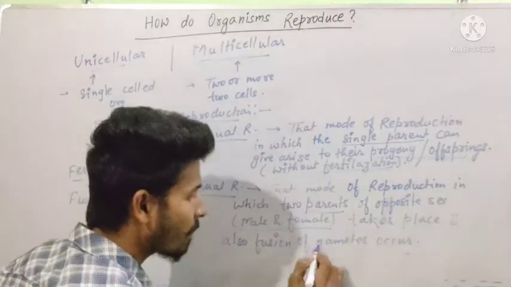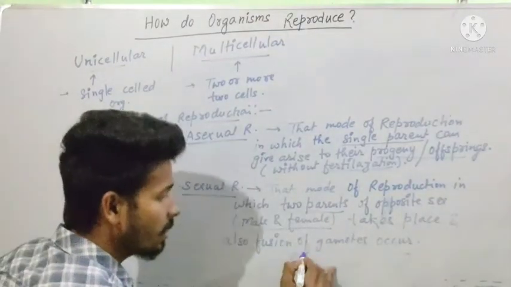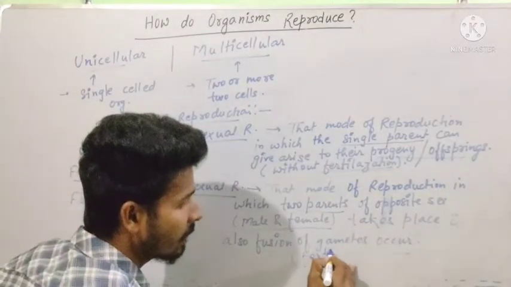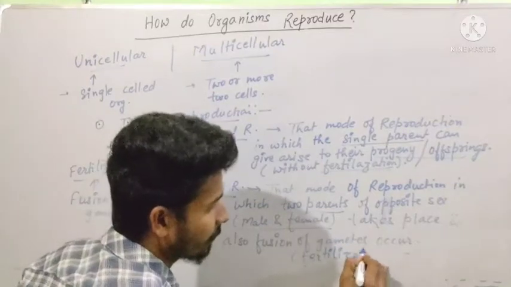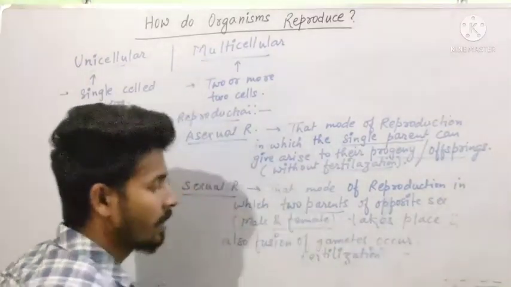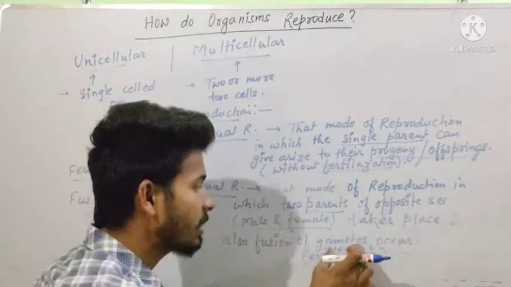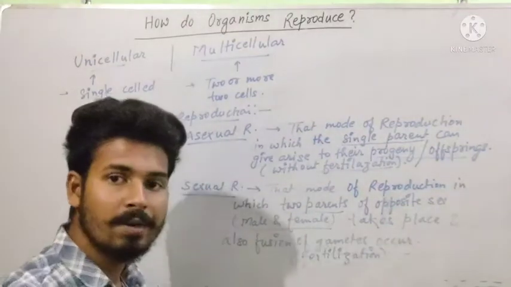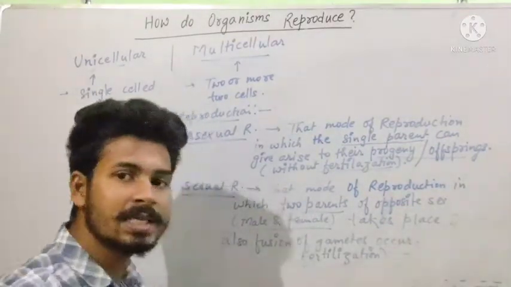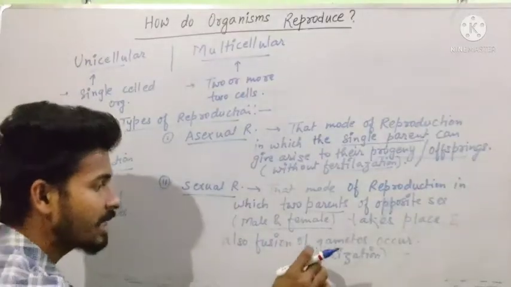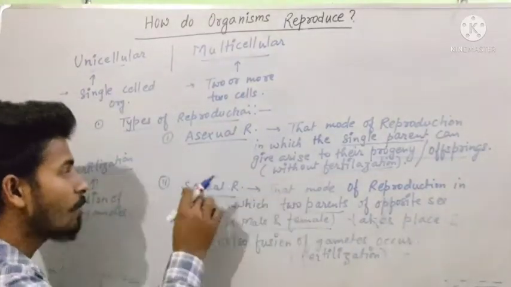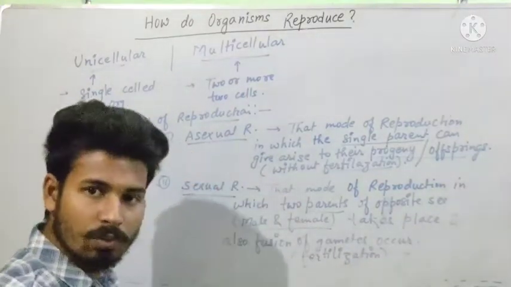This fusion of gametes, we studied, is called fertilization. If fertilization occurs, then that mode of reproduction is called the sexual mode of reproduction.